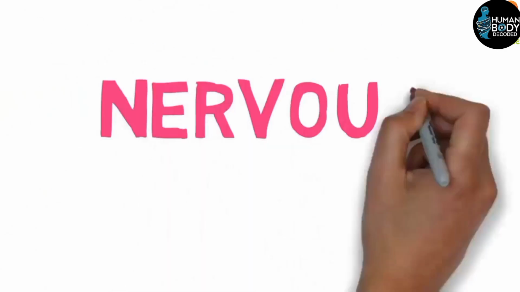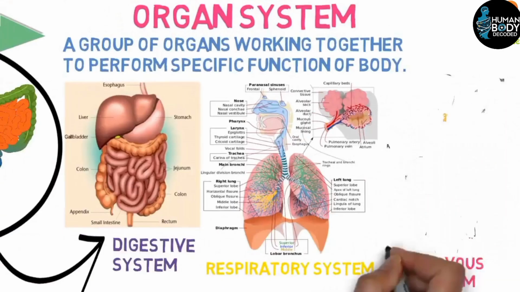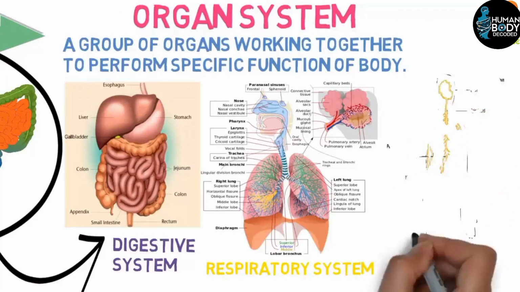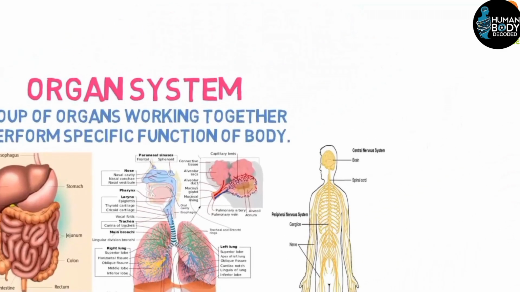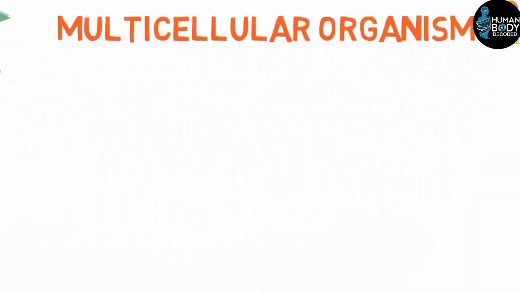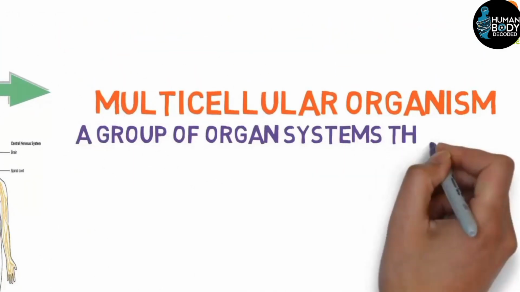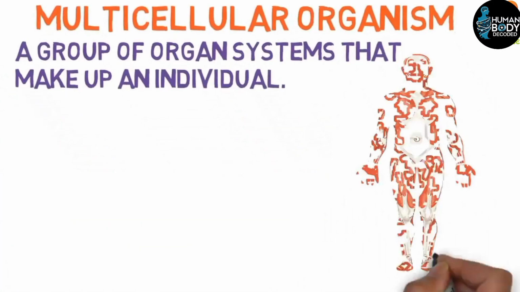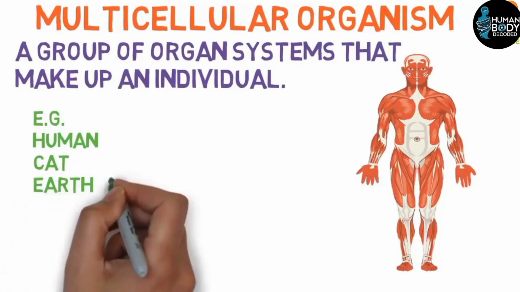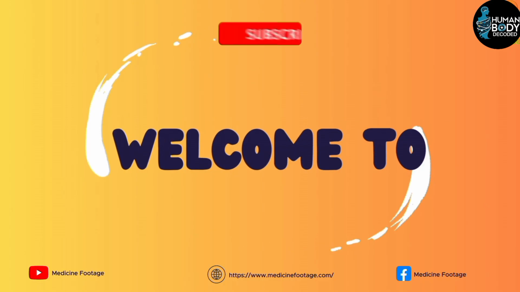The third system we have is the nervous system. What is included in it? It includes the brain, spinal cord, and nerves, meaning all these things together form the nervous system. Friends, the organ system itself combines to form multicellular organisms, meaning the whole living being is formed when different organ systems combine together. For example, humans, dogs, and earthworms. All these are examples of multicellular organisms.